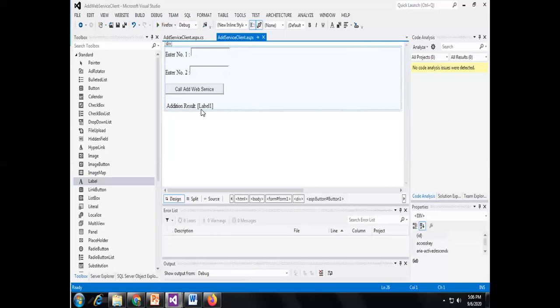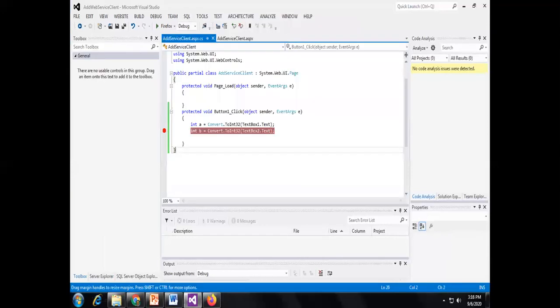Here, how to test these two numbers that the user is passing to the web service, and whether this particular form is running fine or not? How to test that? You just develop the calling web service application. To call the web service, I am passing the two variables in the text boxes. The first text box contains the value 10, and the second text box contains the value 20. I am assigning these values to variables A and B, and to test this particular client application,